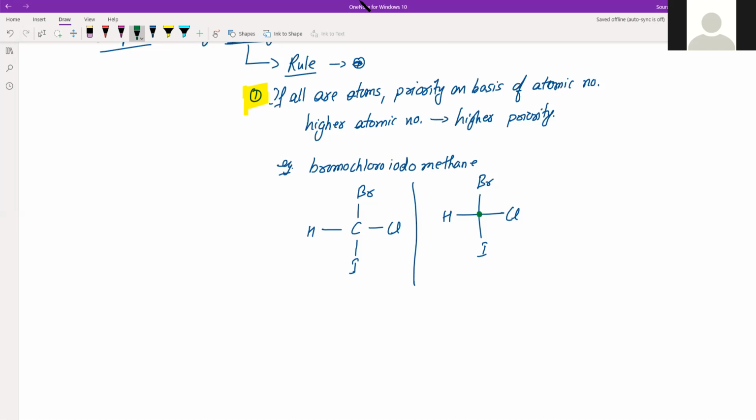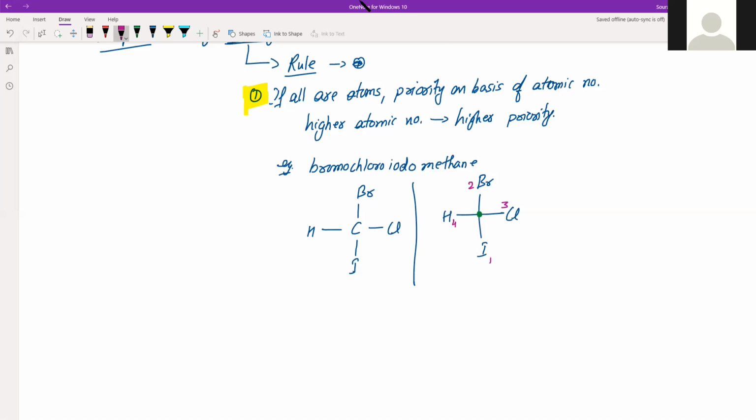Now we have to give the priority based on atomic number. Whose atomic number is least? It is hydrogen. Whose is highest? Among bromine, chlorine and iodine, iodine has the highest atomic number, so it gets number 1. Then bromine, then chlorine, and then hydrogen. This is how you find out the priority.